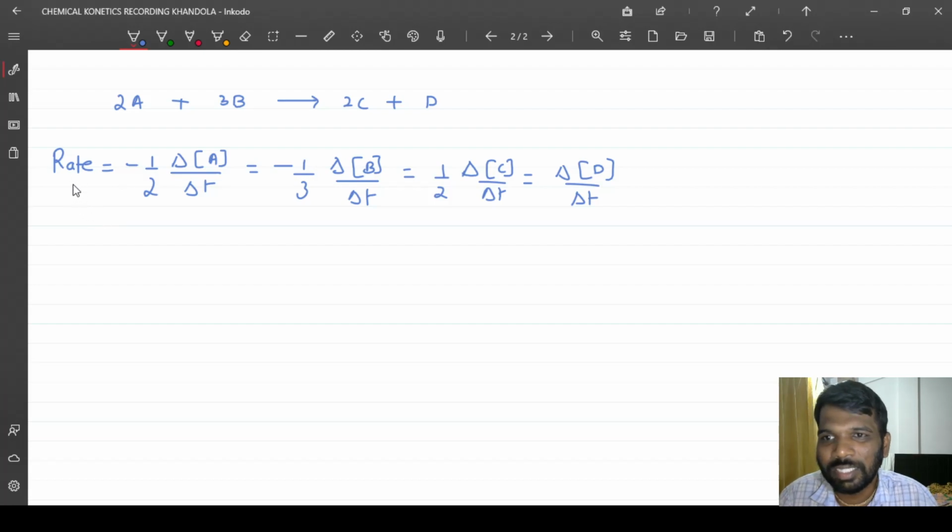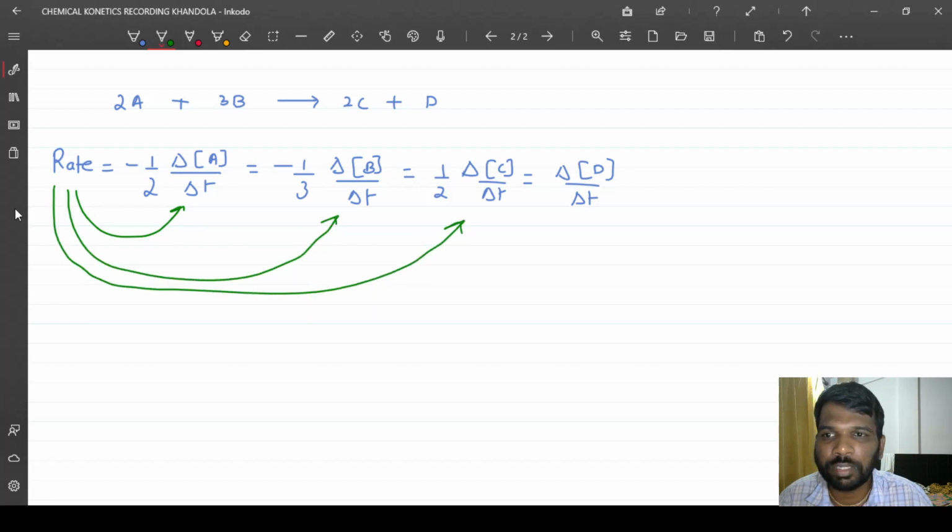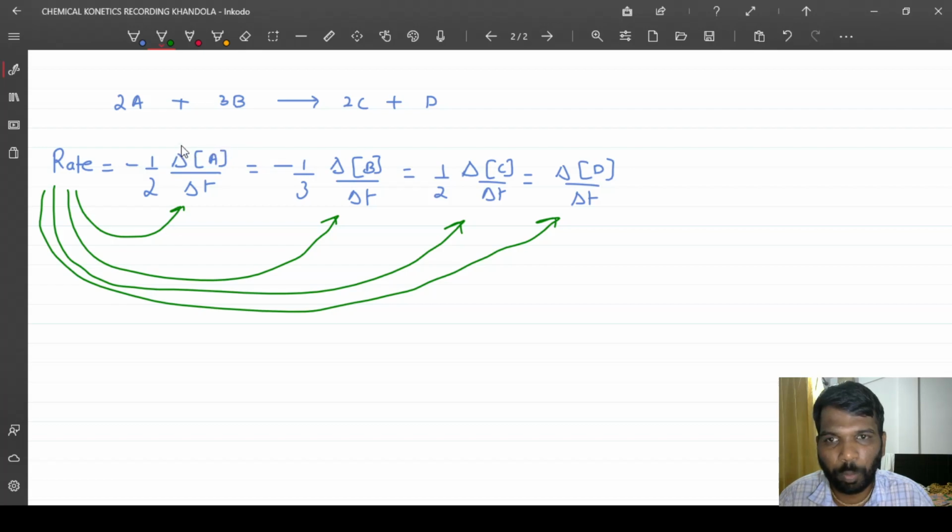What does it mean? I can say that rate is equal to decrease in concentration of reactant A, or rate is equal to decrease in concentration of reactant B, or rate is equal to increase in concentration of C. So I can equate rate with this, with this, and with this, or I can equate them among themselves, right?